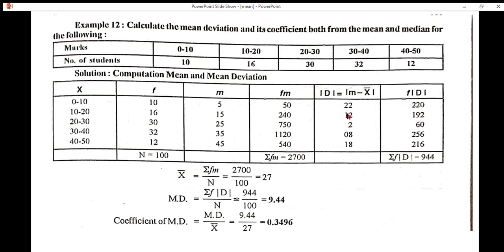All the deviations are assumed as positive, that is, ignoring the sign.